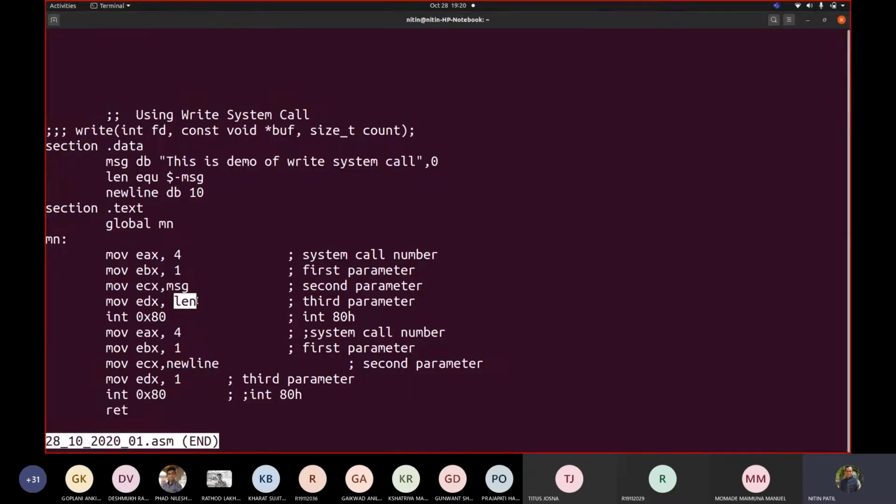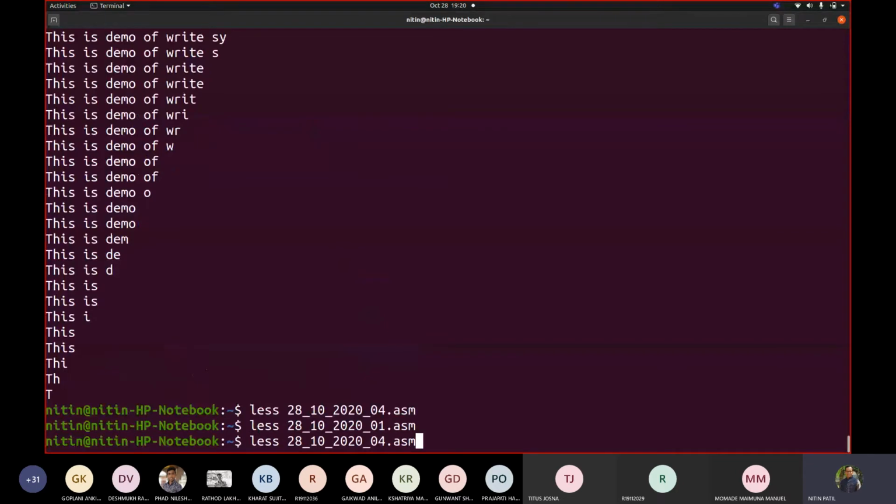Now we will write a code. Okay, any question for this? Have you understood the task that I gave you? I want to display first T, then TH, then THI, then THIS. This is reversed: from the top it came down to a single character, and I want to go from a single character to all the remaining characters being shown. The output should be different.